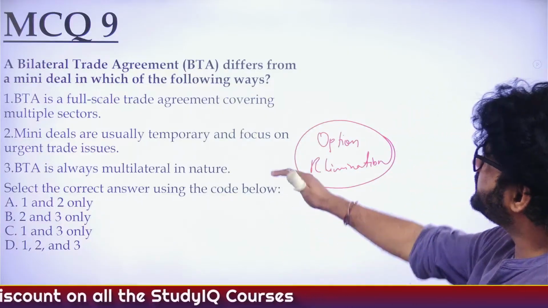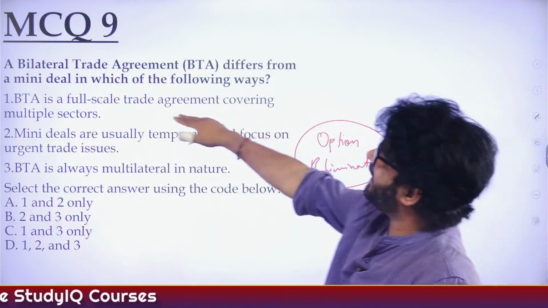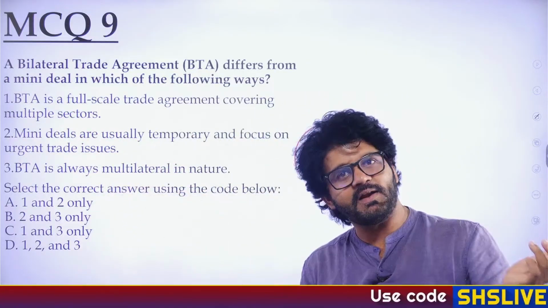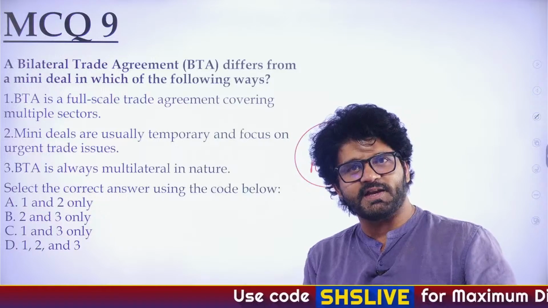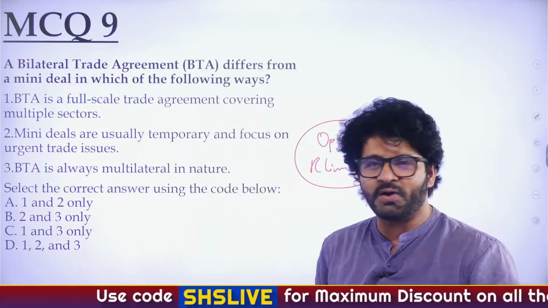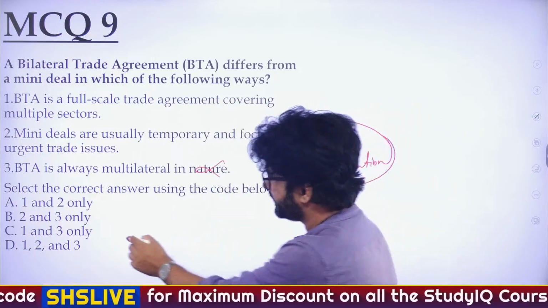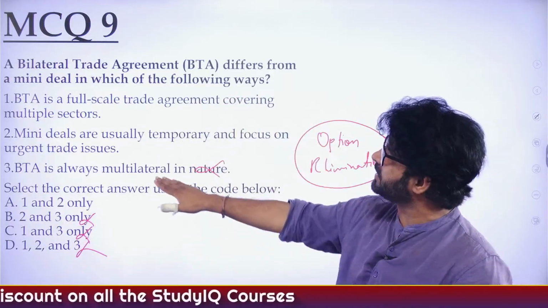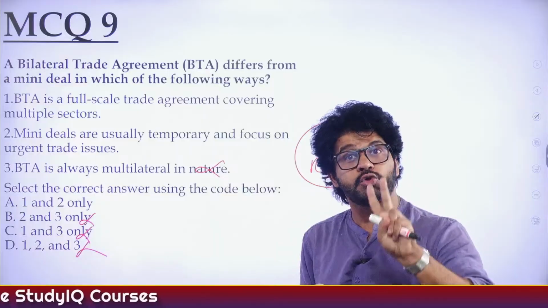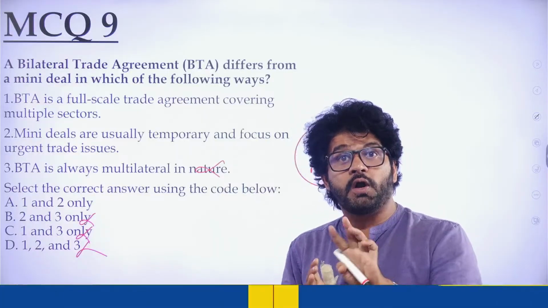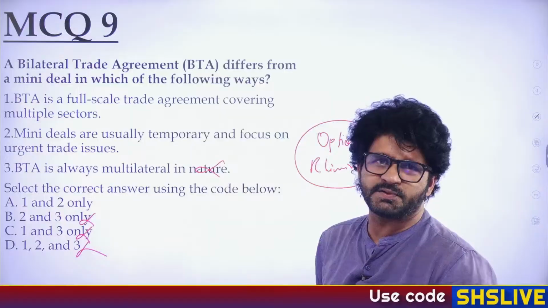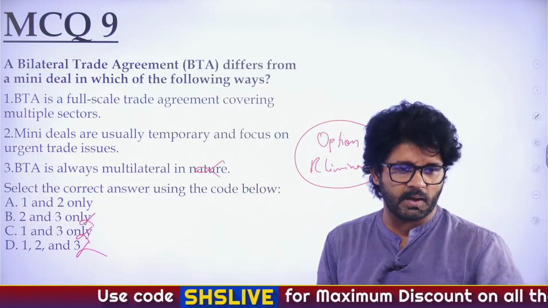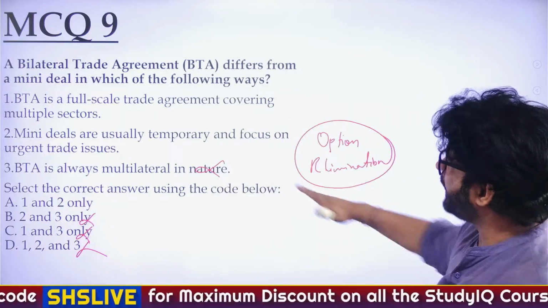So let's say bilateral. When we say bilateral, it means two countries are involved. Look at the third option: BTA is always multilateral in nature. Multilateral means multiple countries are involved. Then why would we call it BTA? So eliminate the third option. I told you to go for option elimination. Even if you don't know anything about BTA and mini deals, if you just know that bilateral means bi means 2, tri means 3, quad means 4, that would solve this question, right? So the answer is A, 1 and 2. So don't worry too much. Read all the options. This will happen in UPSC also.